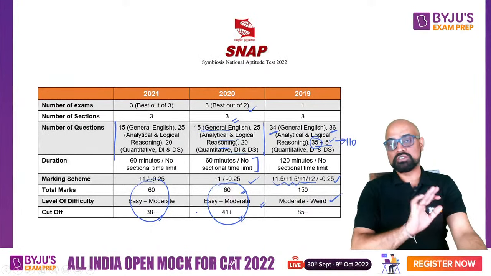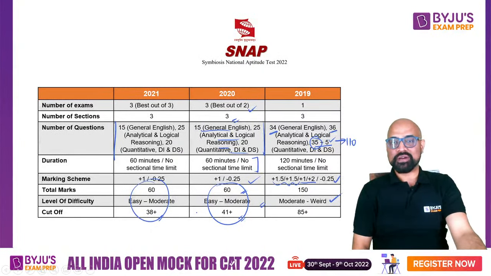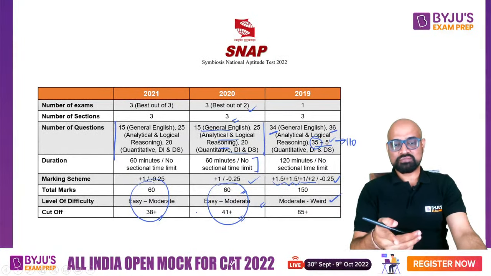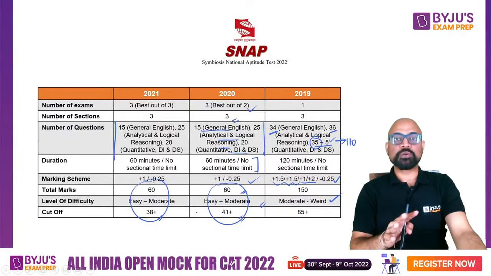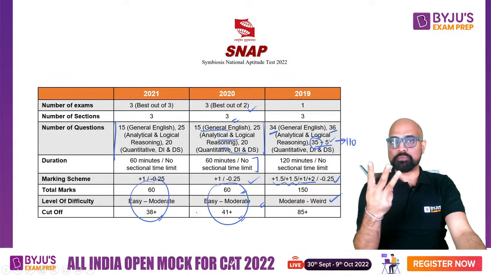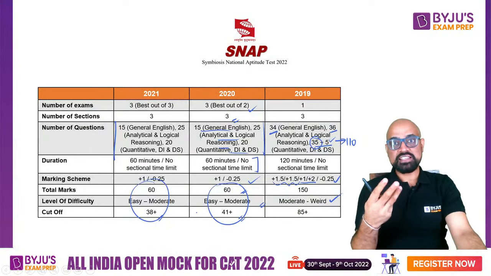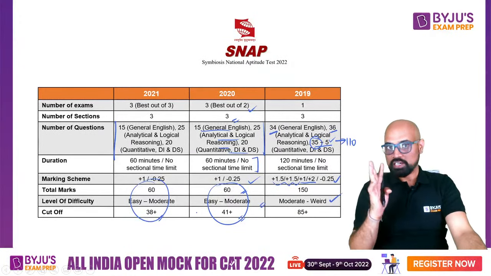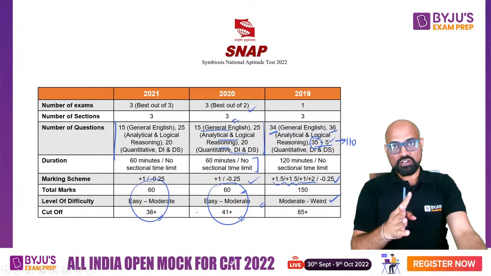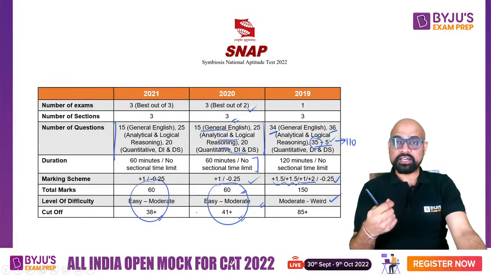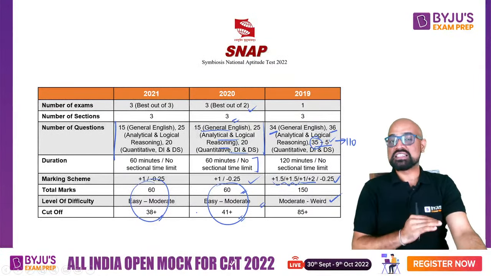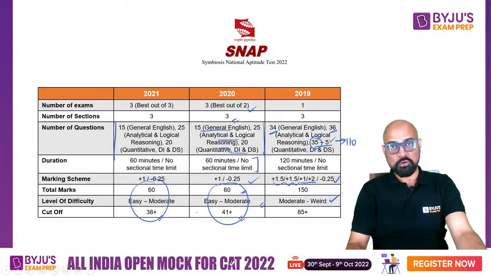So as you can see, the cutoff is approximately 40 out of 60, right? I'm talking about SIBM and SCMHRD, around that. So this is almost 66%. 66% means out of every 3 questions, you have to make sure 2 are correct, which is a lot. In CAT and XAT, we are like, half is enough, but here half won't work. So you have to increase your speed, you have to practice a lot. And the level of difficulty is among the easiest of all the competitive exams in MBA that you have, right?